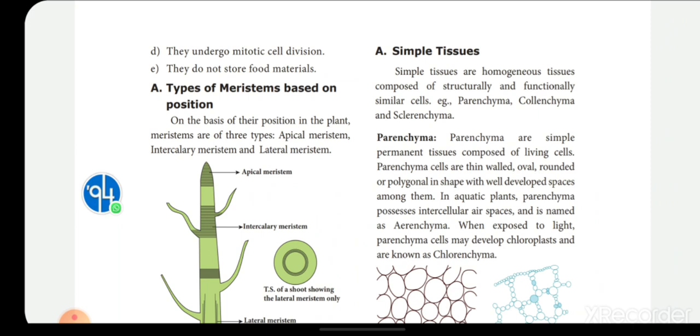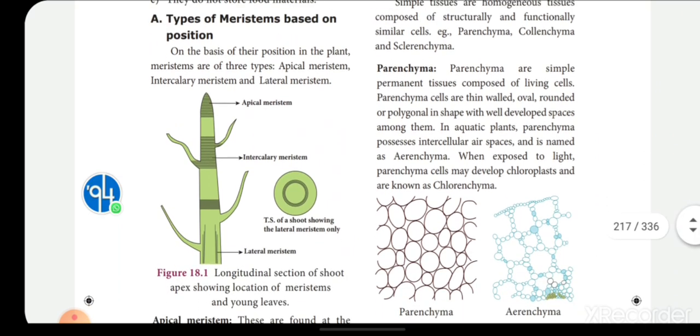This is a 4-mark question for you. Next one, we enter into the types of meristematic tissue based on the position, that is, where the meristematic cells are present. Based on that position, it is divided into 3 types: apical meristem, intercalary meristem, and lateral meristem.